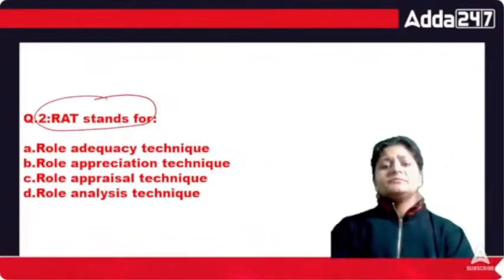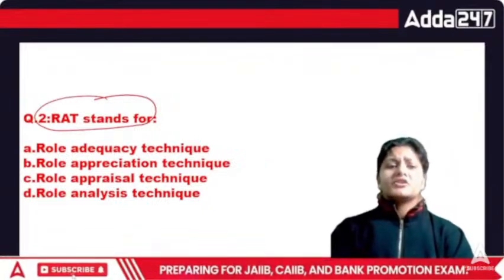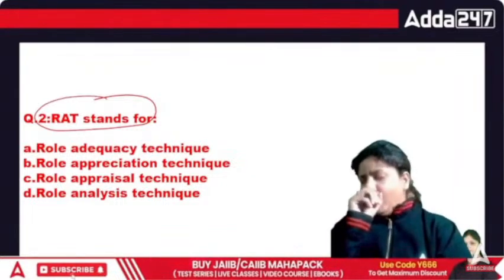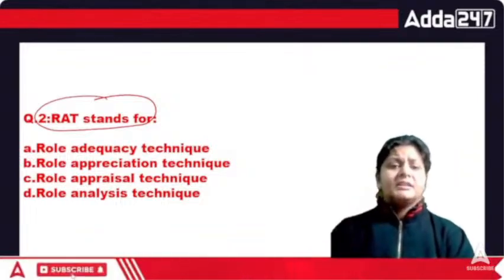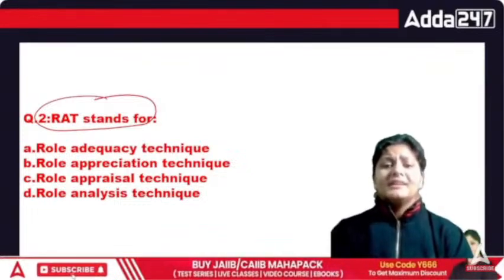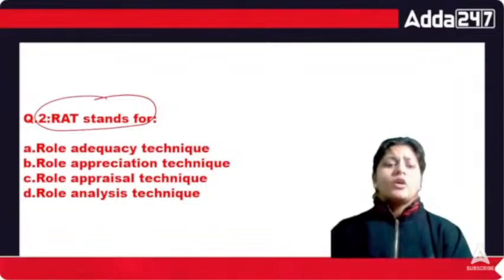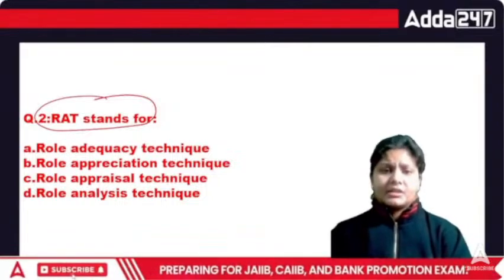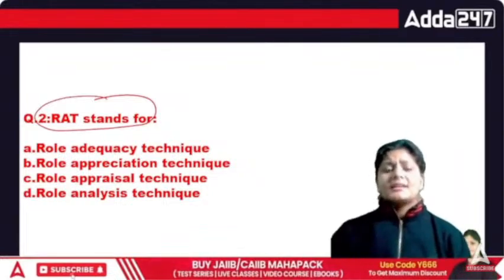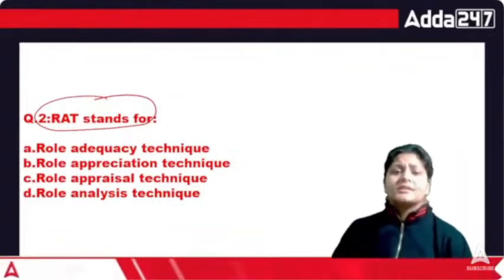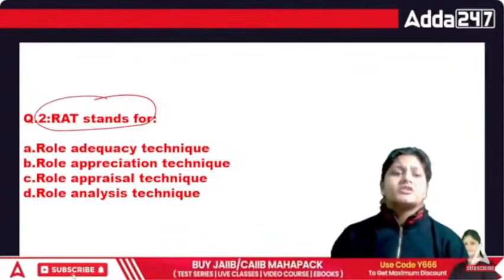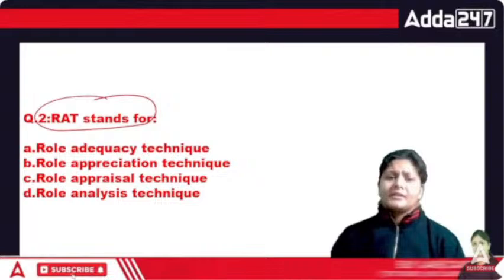to clarify the role expectation and obligation of the team member to improve the team effectiveness, right? So that is basically the structured exercise to provide an overall picture of what a role is supposed to achieve, the rationale for its existence in the organization, right? So normally this technique, that is RAT, role analysis technique, is actually the intervention which is designed to clarify role expectation and obligation of the team member to improve the team effectiveness.